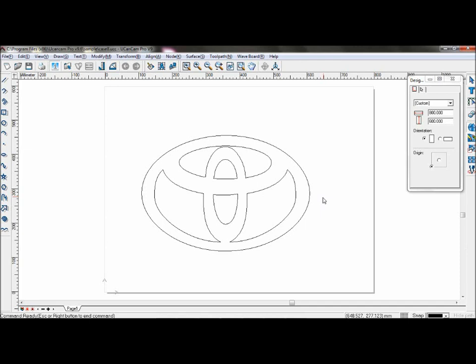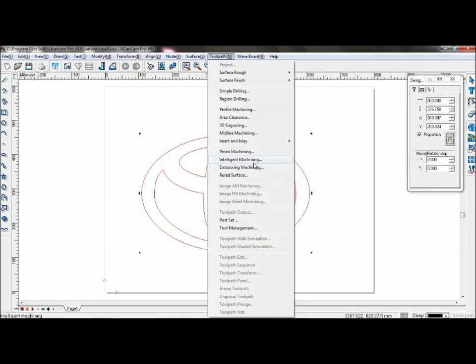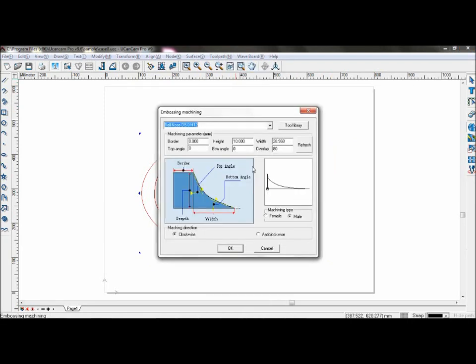Embossing machining. Embossing machining is to create 3D work by using 2D graphics. For example, by using the Toyota logo, select the graphics, now go to Toolpath, Embossing Machining. Firstly, select your tool to a diameter of 5 and height 12.